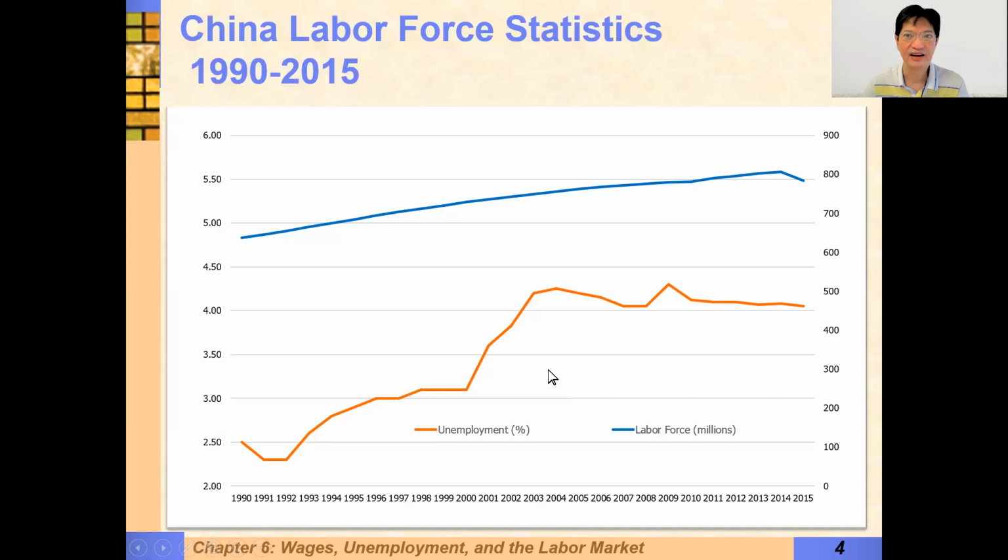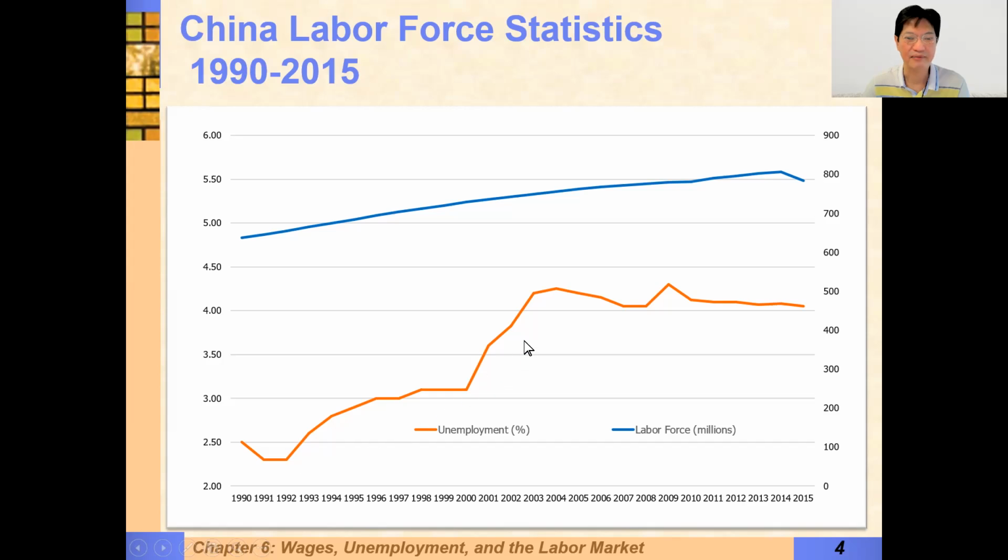This is the labor force statistics from China for the last 30 years or so. The top line in blue is the total labor force. You can see it's been increasing for most of the period, but sometime in the mid-2010s, it started to decrease. I'll talk later in this lecture about how the shrinking of the labor force could be problematic.